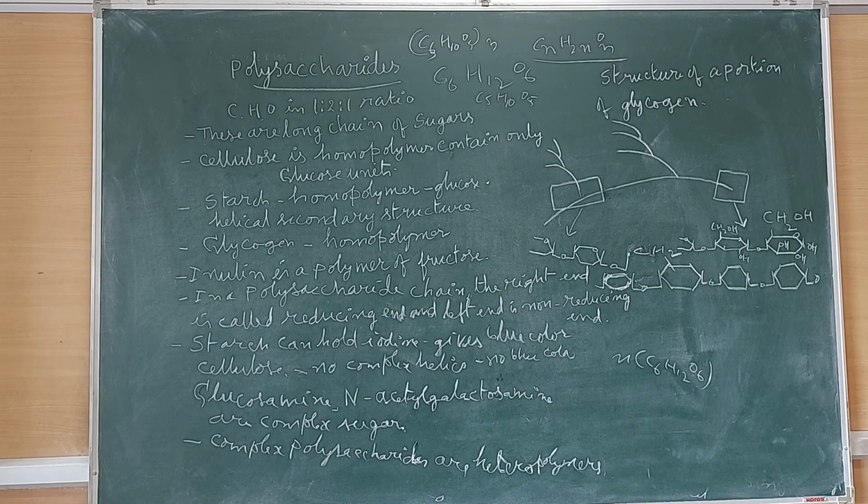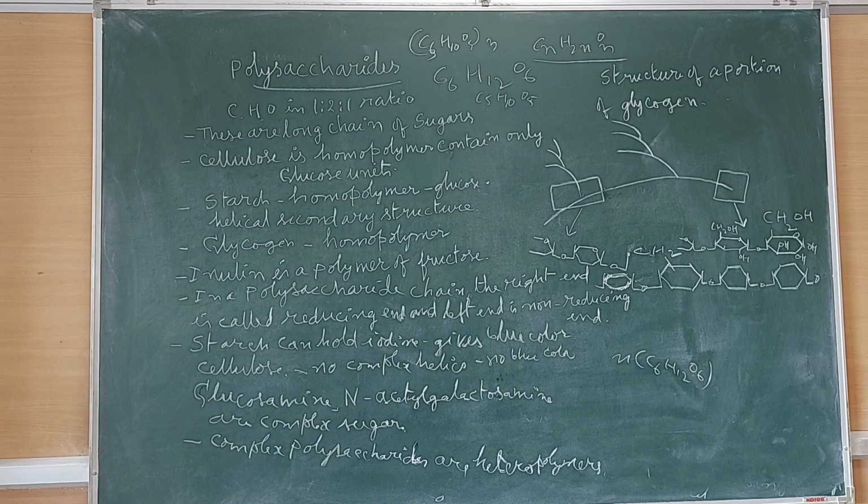Cellulose is a storehouse of energy in plant tissues. The storehouse of energy in plant tissues is starch. Cellulose is a homopolymer. The reserve food of animals is glycogen. Inulin is a polymer of fructose. In a polysaccharide chain, the right end is called the reducing end, and the left end is called the non-reducing end.